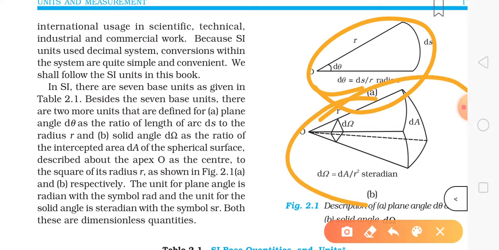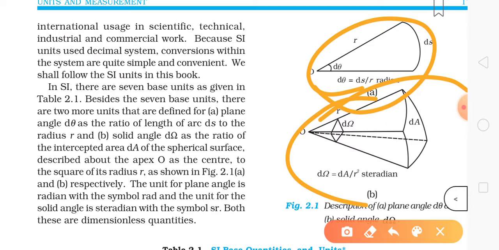Now, there are also dimensional quantities. Here it is written that these are dimensional quantities, and you can understand these dimensions clearly after you learn dimensions, which is in the next part of the chapter. Now I can also tell you that a physical quantity can be dimensionless, but it can have a unit. You need to note this point, it's very important. It can also come as a question: a physical quantity can be dimensionless, but it can have units.